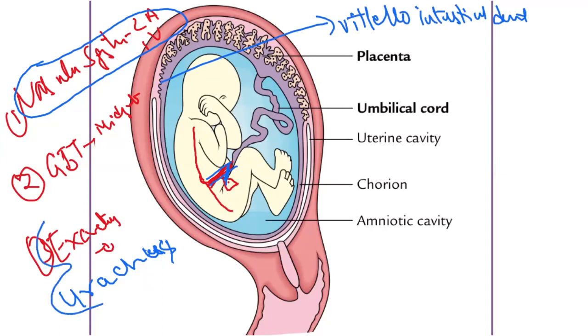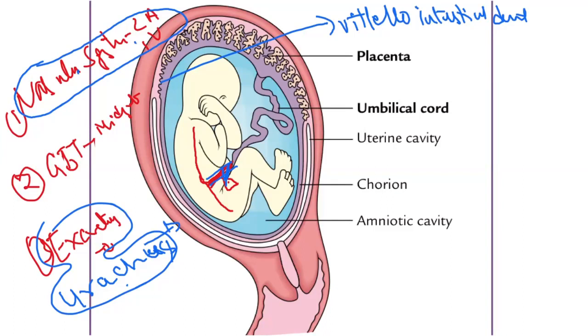And the connection of the bladder is called urachus, right? So in the adult, they are present only in the intrauterine life. In the adult, they should be obliterated. Both this vitello-intestinal duct and these arteries and vein and the urachus should be obliterated, right? They must obliterate.